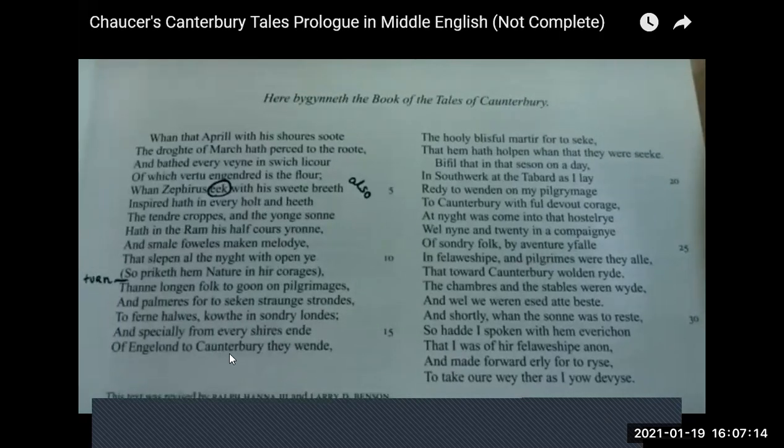The question here arises, who is saying this? If this is going to be a pilgrimage, they are going to go to the Tabard Inn. Who is telling you that this is the time of April, when you are enjoying the showers of April and March has passed by? We have left behind March, and these April rains are giving life to every part. And what Zephyrus is doing to everything around, what is happening to nature. And then what is he talking about?